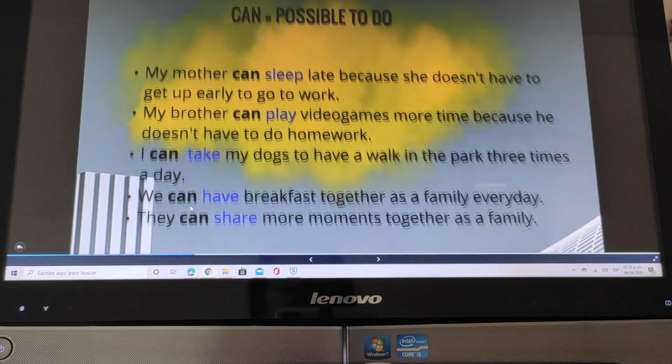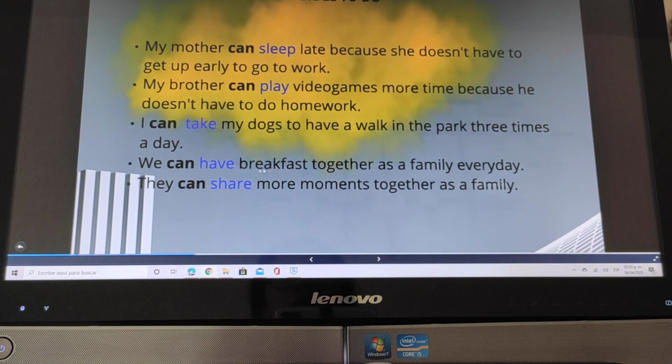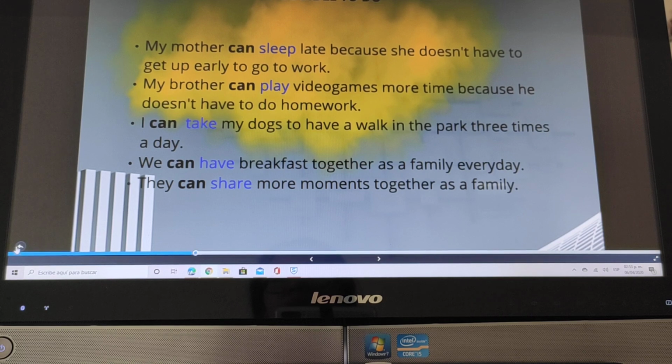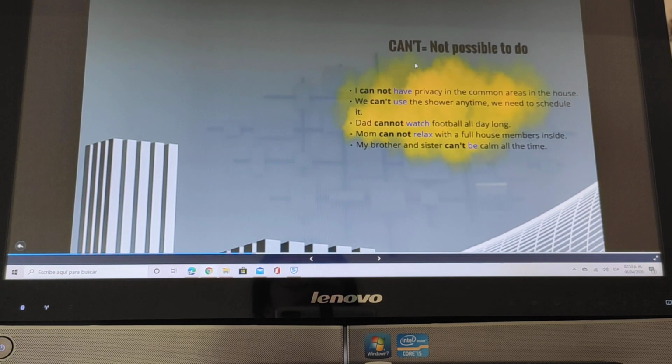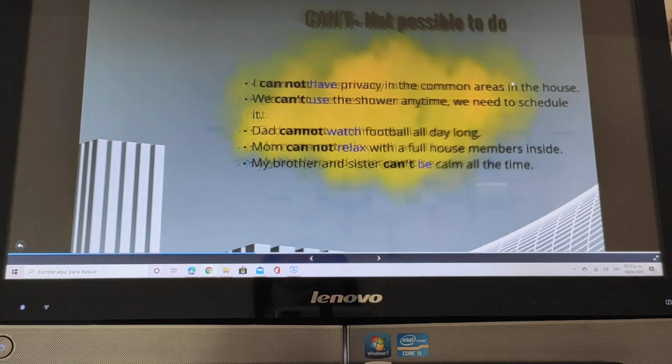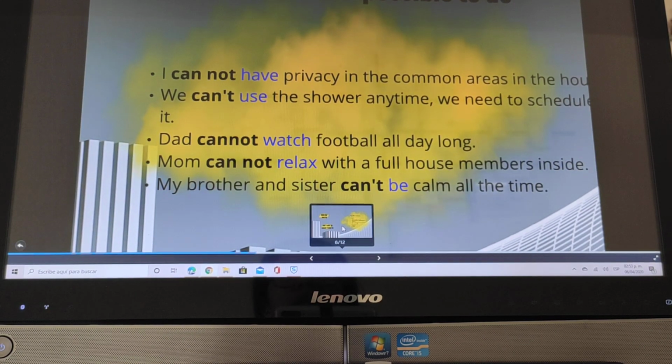I can take my dogs for a walk in the park. We can have breakfast together as a family, and they can share more moments together as a family. Let's go with can't. In this case, can't would be the negative form, and it has the meaning of not possible to do.